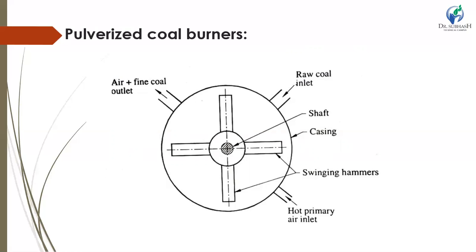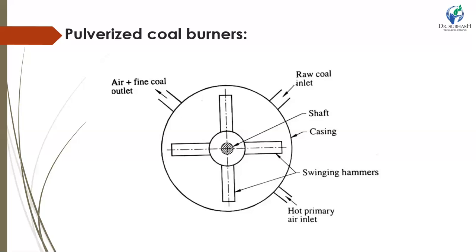There are some advantages. It is compact, simple, and of low capital cost. It requires minimum area and has high operating speed. Coal with high moisture content can be pulverized. There are some disadvantages. Power consumption is high when fine powder is required. Care should be taken to prevent metal scrap entering the mill. Its capacity is very limited.